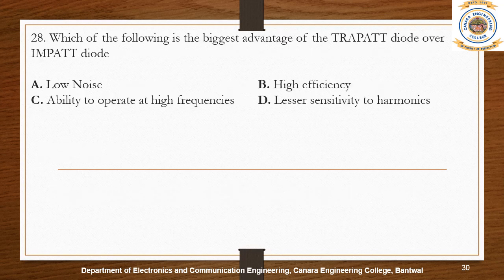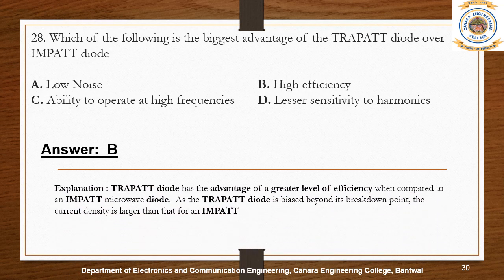The TRAPATT diode has the advantage of a greater level of efficiency when compared to an IMPATT microwave diode. As the TRAPATT diode is biased beyond its breakdown point, the current density is larger than that for an IMPATT.